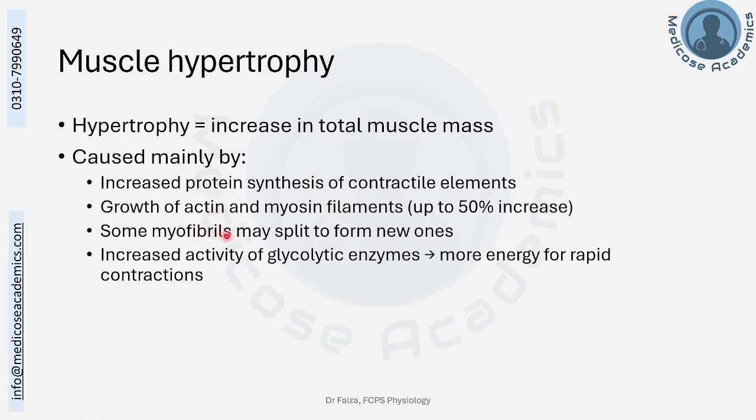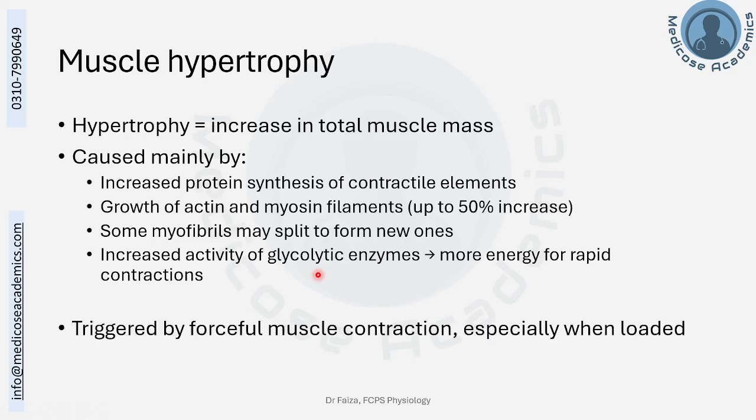Some myofibrils may enlarge to such an extent that they may split into new ones. Increased activity of the glycolytic enzymes, as more energy for rapid contraction is required. It is triggered by forceful muscle contractions, especially when loaded. So this is a practical aspect. If you want muscles to hypertrophy, you can do that by training, and especially resistance training can increase the muscle mass by activity.